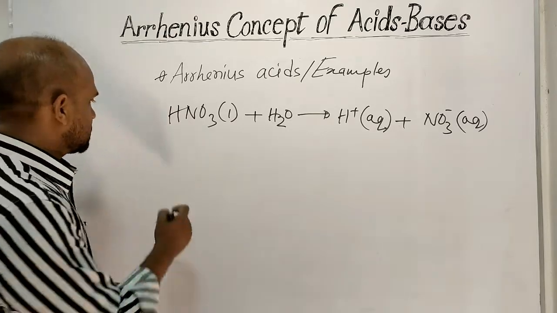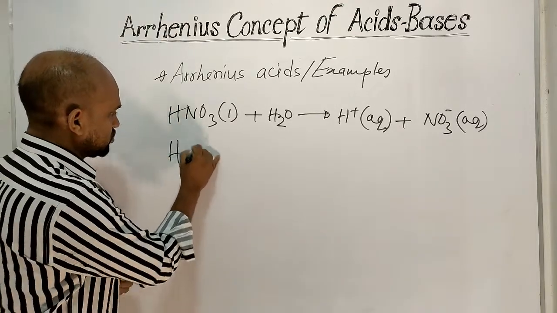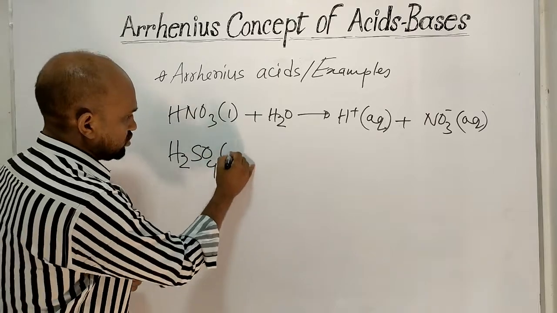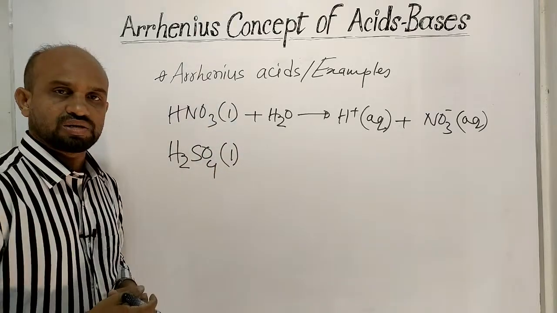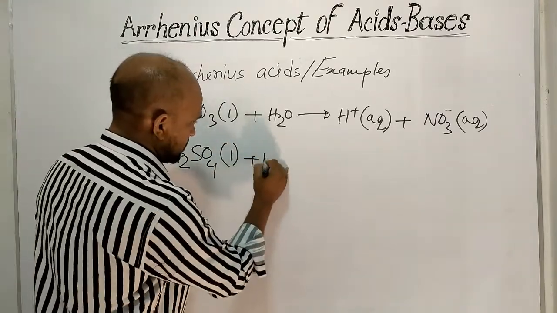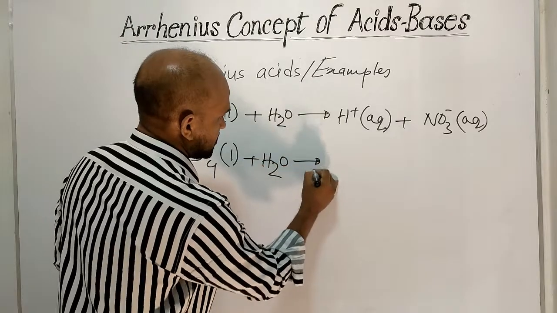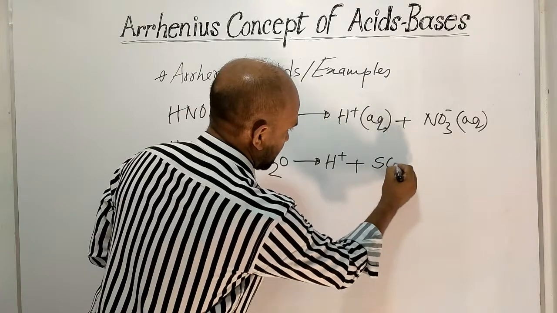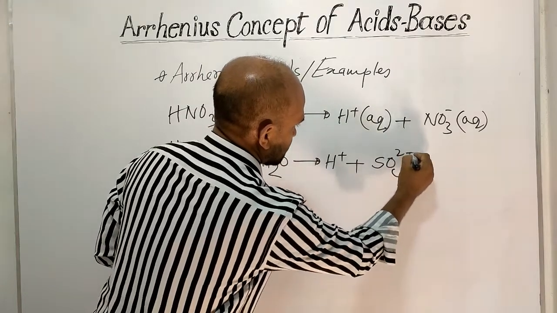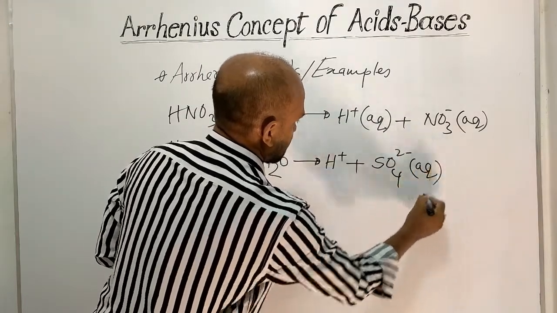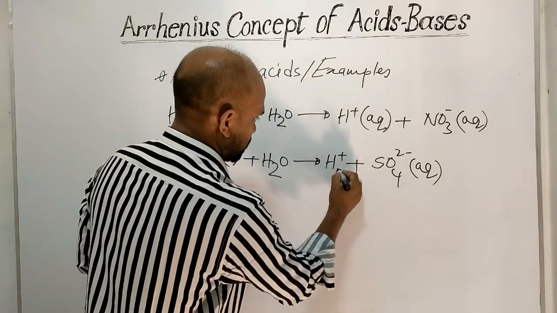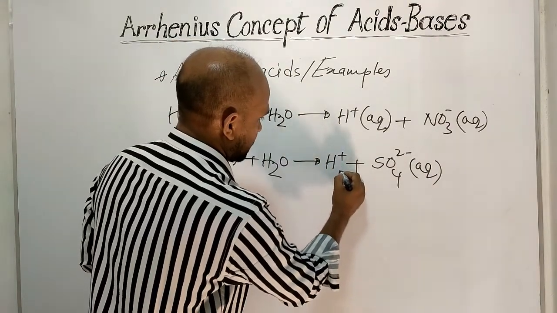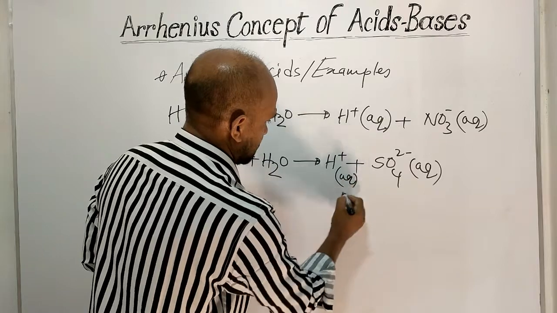Now let's see sulfuric acid, H2SO4, which is liquid at normal condition. When it is added to water, then proton is formed. At the same time, sulfate ion is formed, which is surrounded by water. This proton is surrounded by water as well.